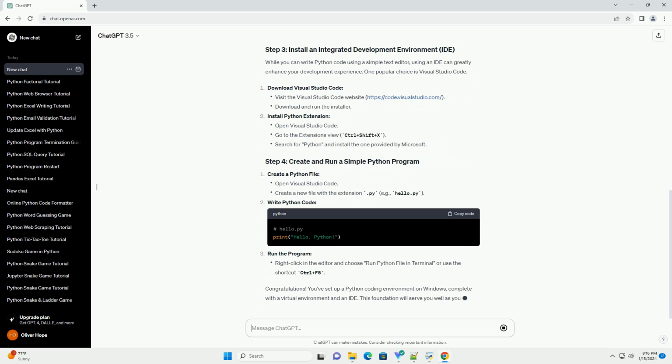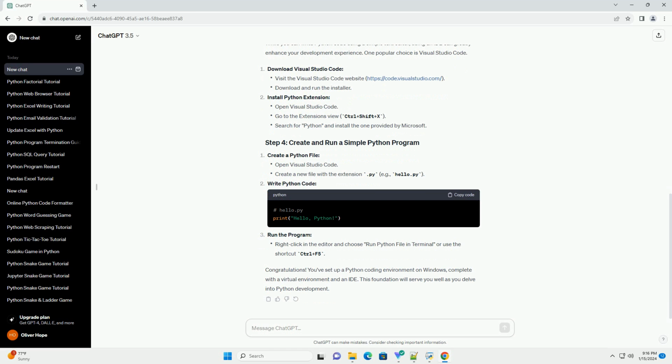While you can write Python code using a simple text editor, using an IDE can greatly enhance your development experience. One popular choice is Visual Studio Code. Download Visual Studio Code. Install Python extension. Create a Python file. Write Python code. Run the program.